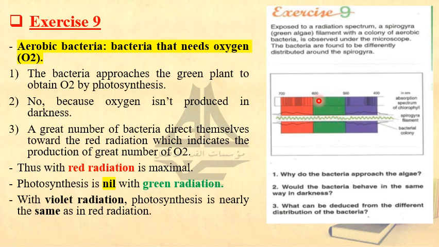Why? Because the green plants, or chlorophyll plants, are green, and the green light is also green. So when they are exposed to green light, green and green are going to reflect each other, and this will not allow such plants to absorb enough energy from the light. So photosynthesis will be the least.